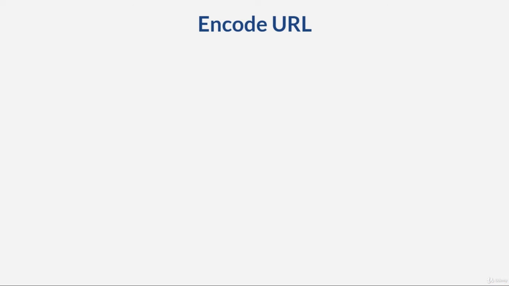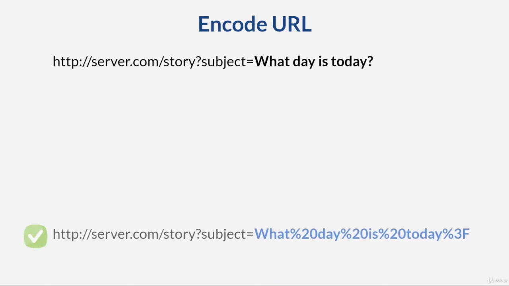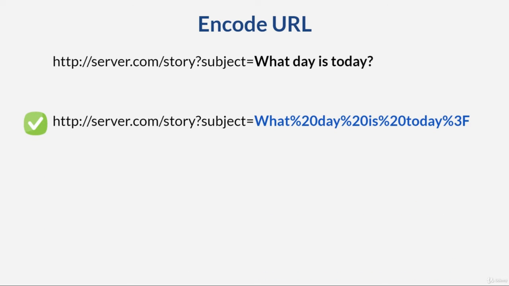It is common to use URL encoding since certain characters like space or question mark in a URL can be misleading. So, instead of passing this, we use a URL encoder to encode the URL like this.